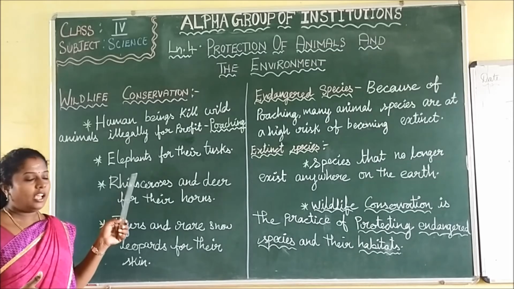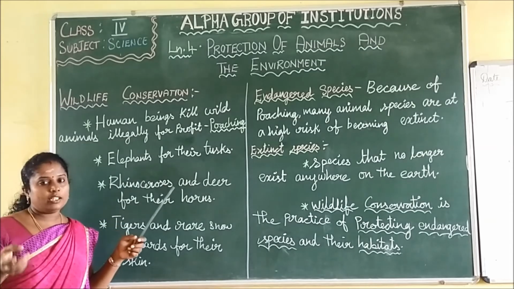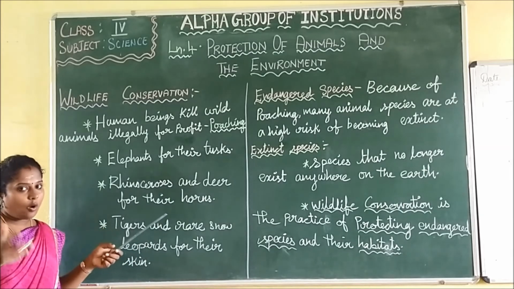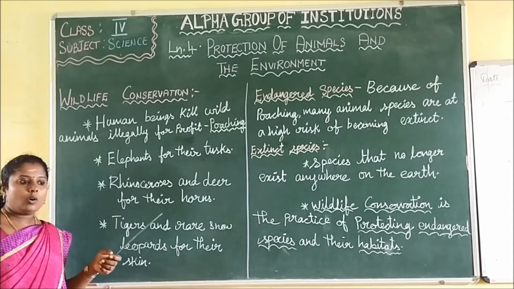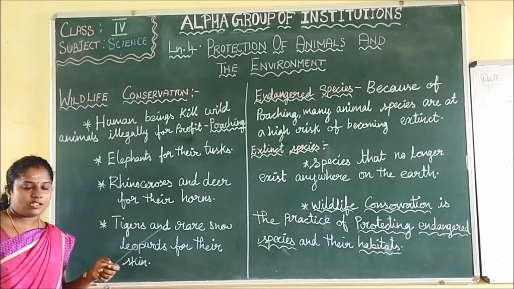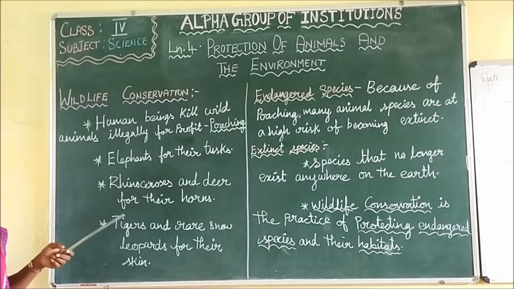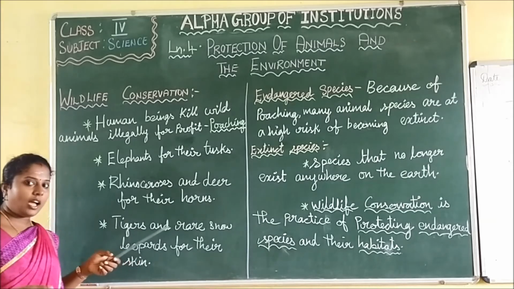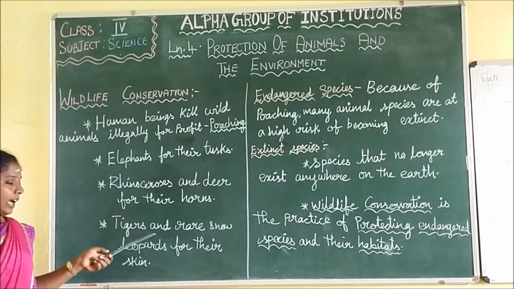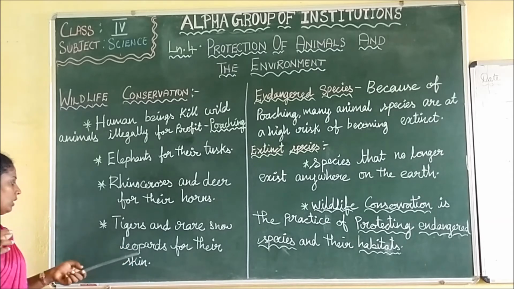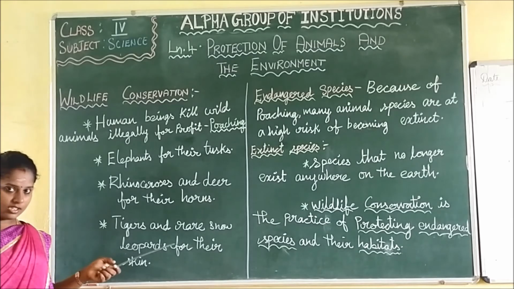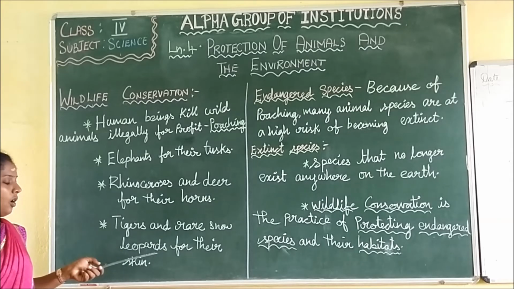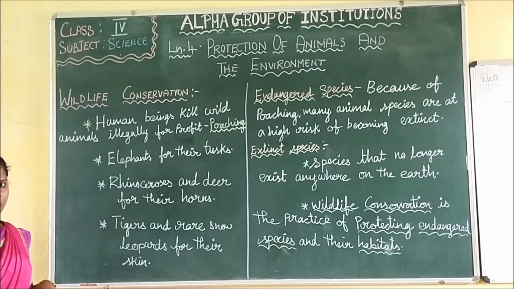Some examples are elephants, which are killed for their tusks, and rhinoceroses and deer, which are killed for their horns. These are used to make combs and many other things, mostly decorative items, and they are highly valuable. Then there are tigers and snow leopards. The snow leopard is a rare animal. The tiger and the rare snow leopard are killed for their skin. The tiger skin is very valuable.